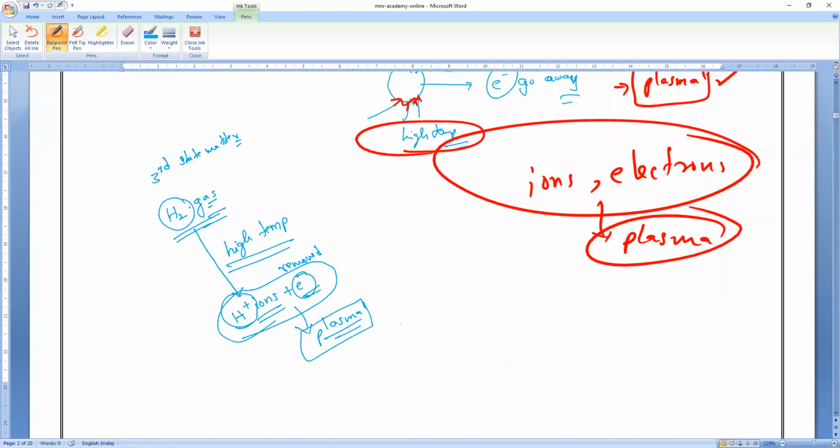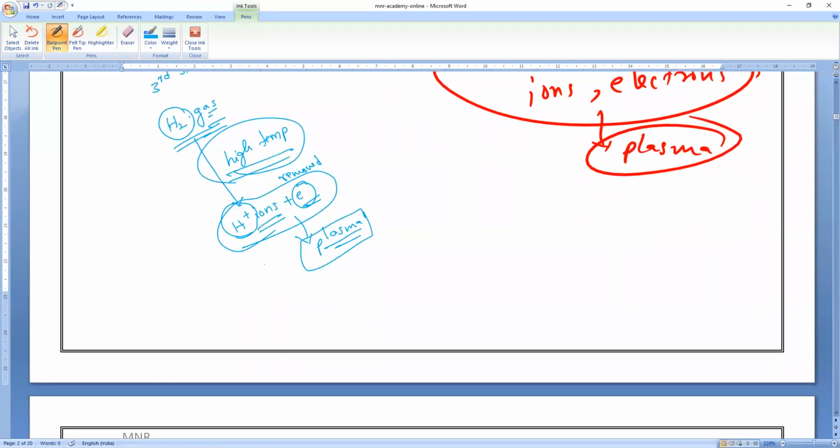Yes, any gas you can remove electrons from because of extremely high temperatures, and it will turn into plasma. Solid and liquid, if you want to form plasma, you first must make the gaseous state. Yes or no? Do you understand now?